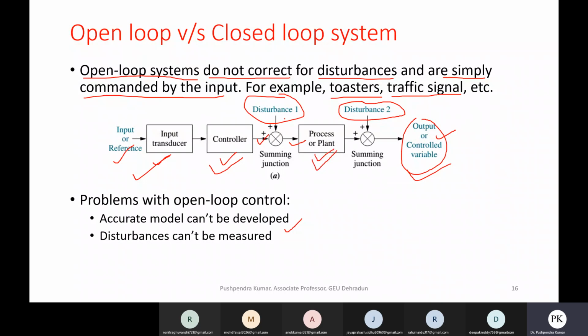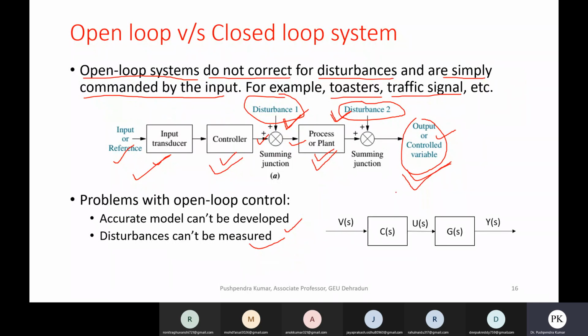It means you know about the disturbances which are going to affect the system in advance, which is very difficult to know. And disturbance you cannot measure. So these are some problems with open loop control, because you never know how the disturbance is going to affect your system. So you will not get the desired output, whatever you were wanting.